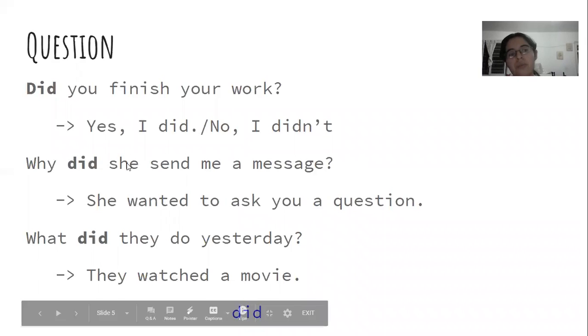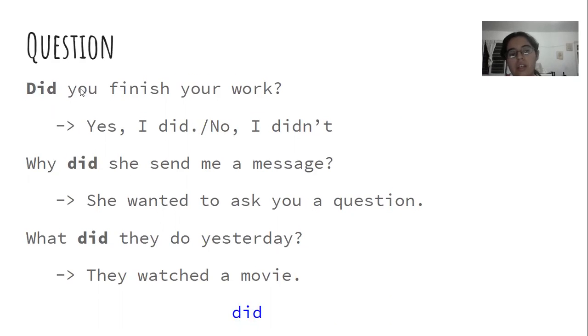So as we can see with questions, we use did as well. First we use did, then the subject, then the verb in simple form, like we don't add anything, and then the complement, and finally we add the question mark. And if we start the question with did, that means it's a yes, no question. The answers can only be yes or no.